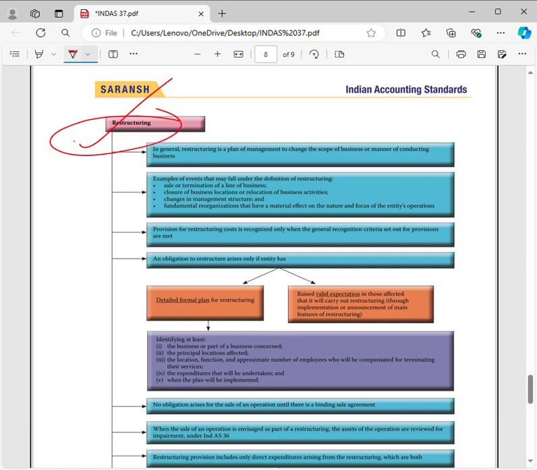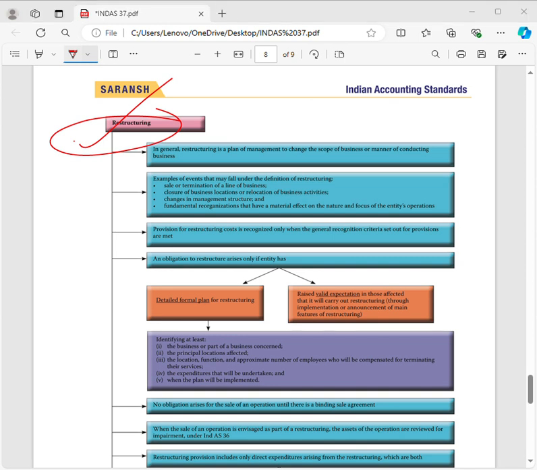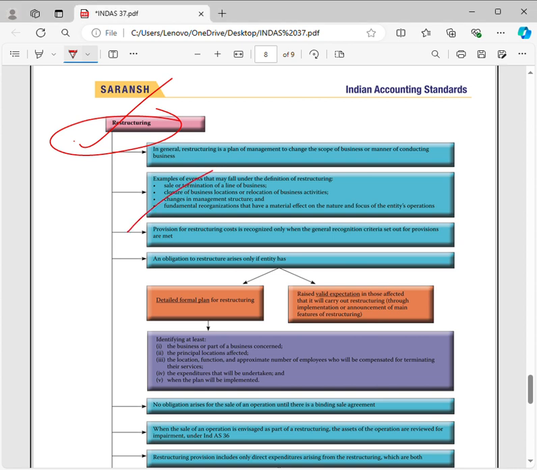Here restructuring means you are changing some manner, or some scope of business. For example, discontinuing a line of business or closure of operation in an area is known as restructuring. Next, the provision for restructuring cost is recognized when a constructive obligation to restructure arises.